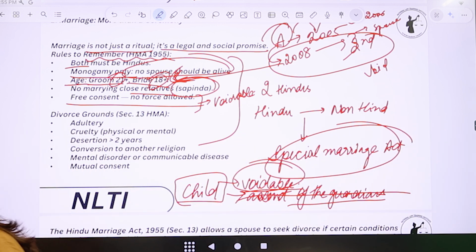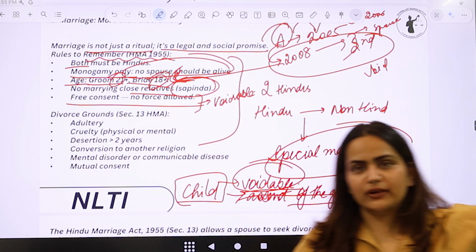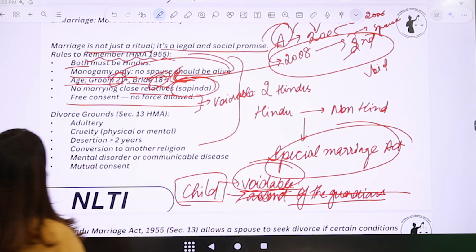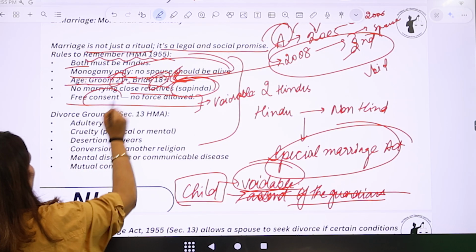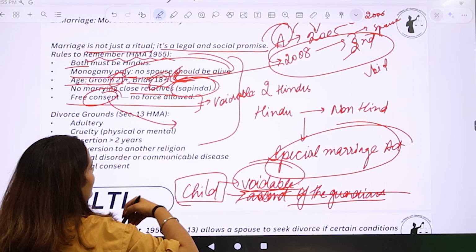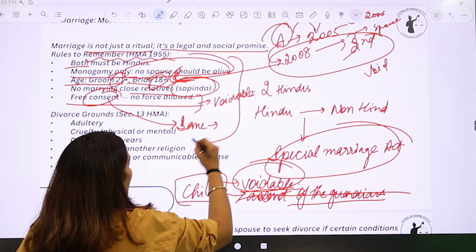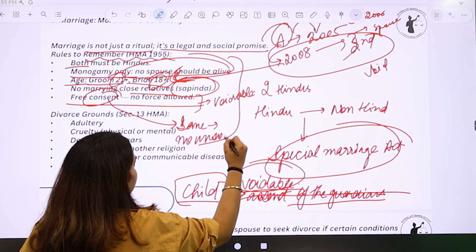Now, divorce. So the concept of divorce, I hope the concept of marriage is clear to everyone. Now we come to the grounds of divorce. Apart from this, there is one more fact which you need to remember, that free consent has to be given by parties who are sane or have no unsound mind.